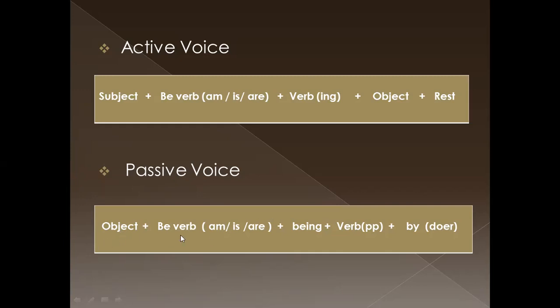This is the structure. Object. Next, be verb. Be verbs are am, or is, or are. Object, am, is, are. Next, being. This is the specific word in present continuous tense in passive voice. This is the specific word, being. Next, verb in past participle form. Next, we can mention the doer.